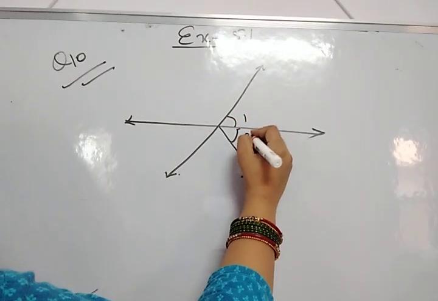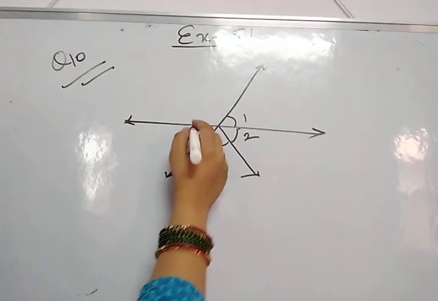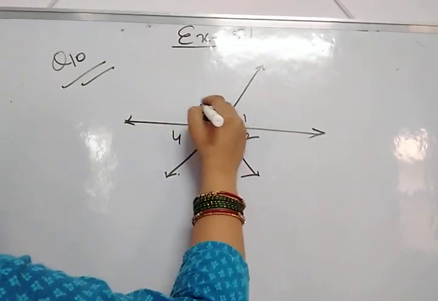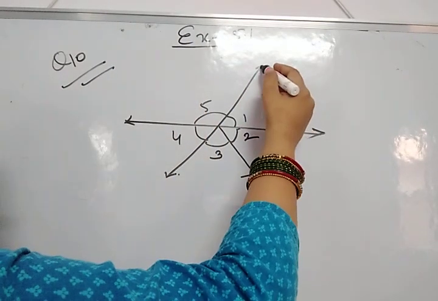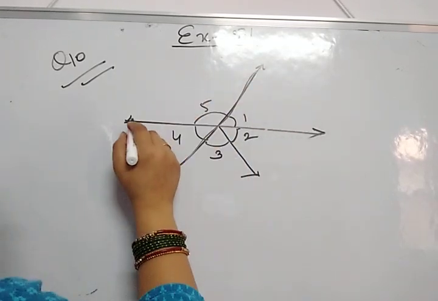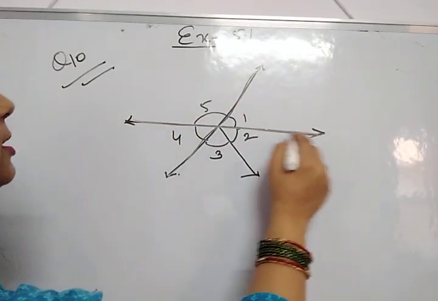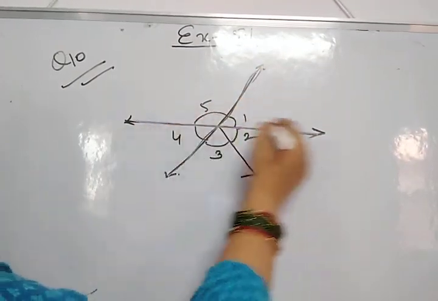Angle 1, 2, 3, 4 and 5. See where the X is forming in these two lines, we can see X. Can we see X in these two lines?